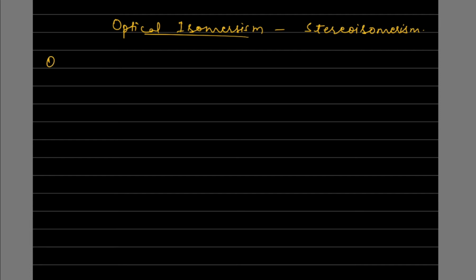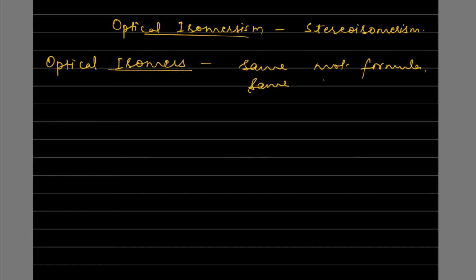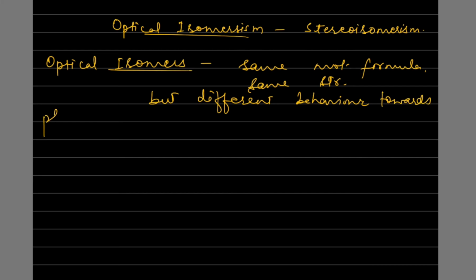So starting with optical isomers, what are optical isomers? Optical isomers are the compounds that have the same molecular formula, same structure, but have different behavior towards plane polarized light.